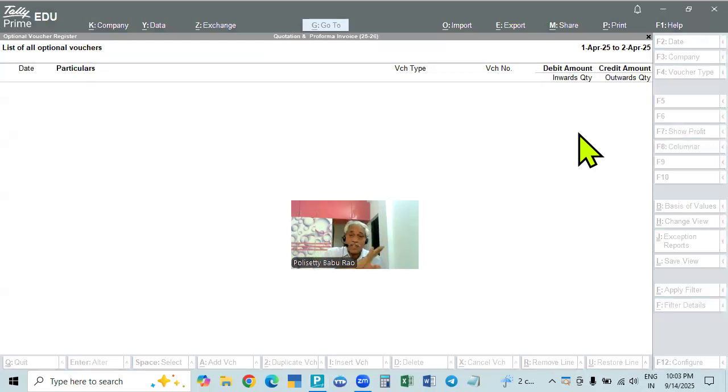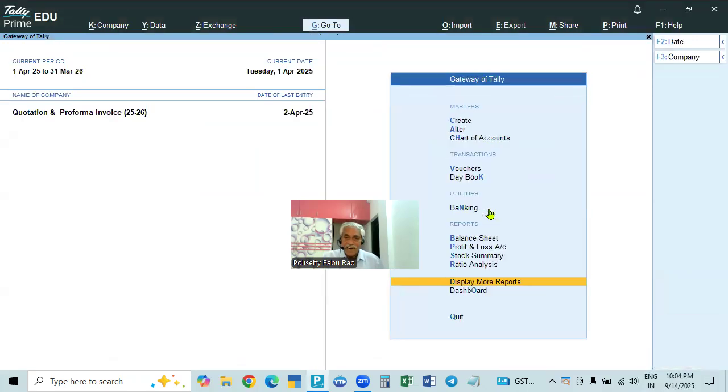Only the day book voucher will change. Here it will not change, but they removed it in the latest releases. So this is also removed. There is no quotation entry showing. Quotation entry first. When you sell the goods, if they ask us to give, otherwise the same thing will be there. Both quotations will be as they are. So we will not cancel. If they did not buy, we can cancel them also because they are not required. We can cancel them or keep them as they are. When you make the sale, that quotation voucher will be converted to a sales invoice, that is a tax invoice. Then only the tax invoice will be shown in the day book.